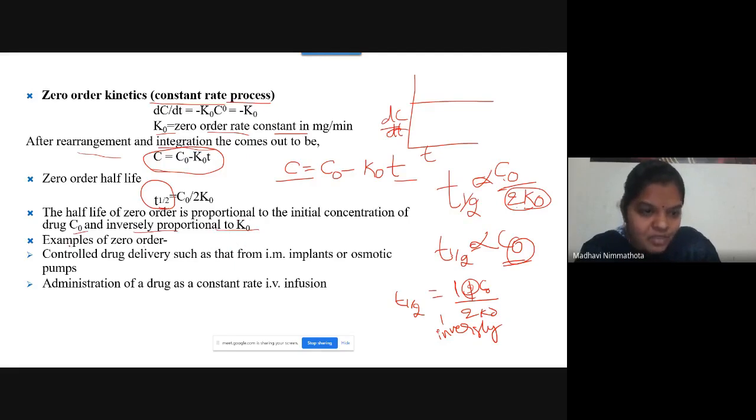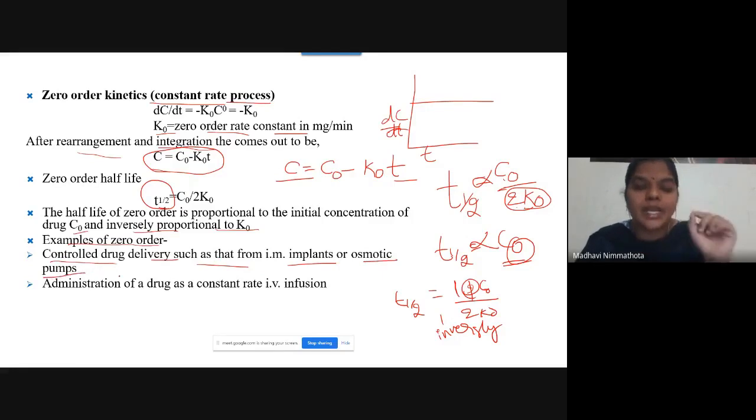Examples of zero order are controlled drug delivery systems such as implants or osmotic pumps, which follow independence of drug concentration. That means these follow constant rate processes, nothing but zero order kinetics. What are the examples?